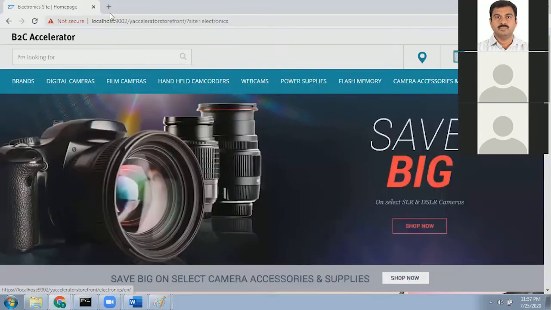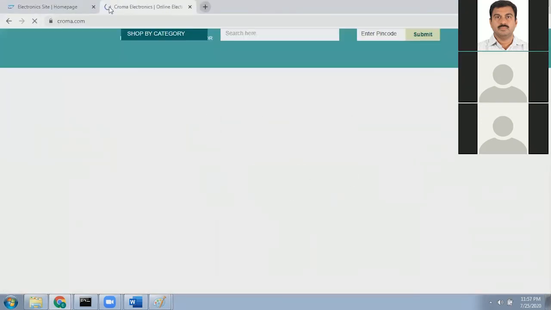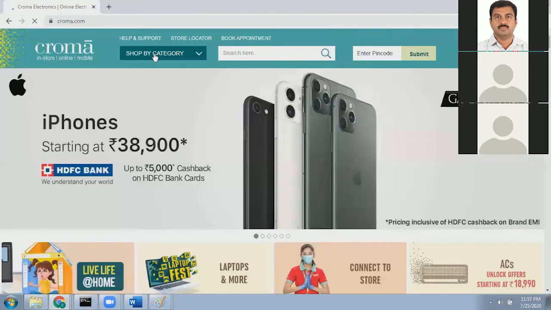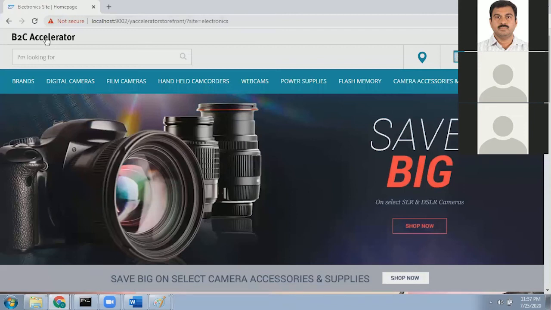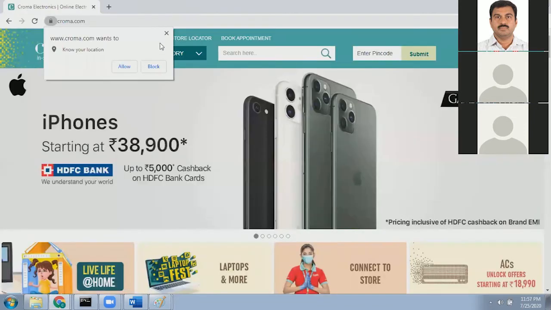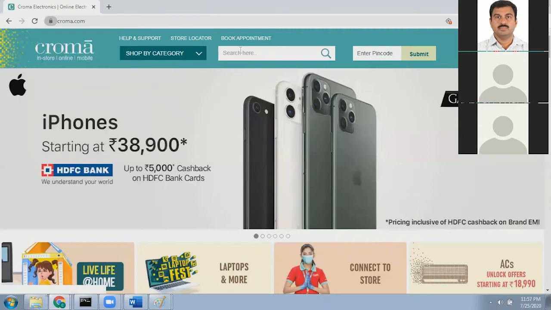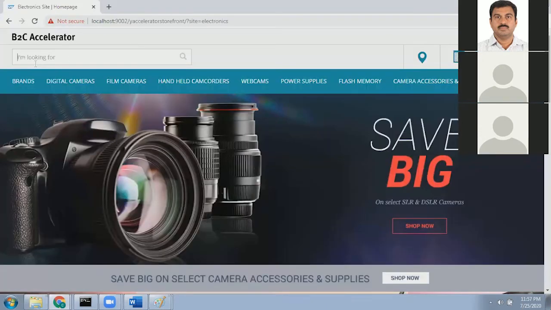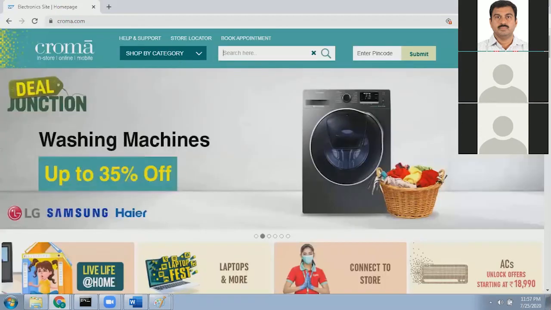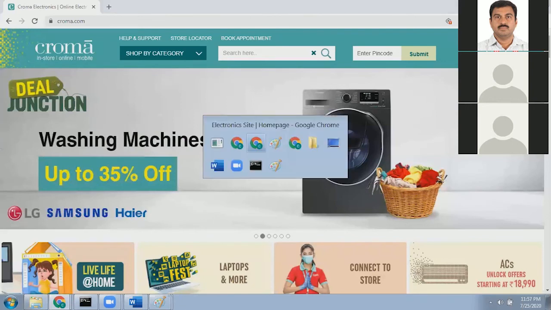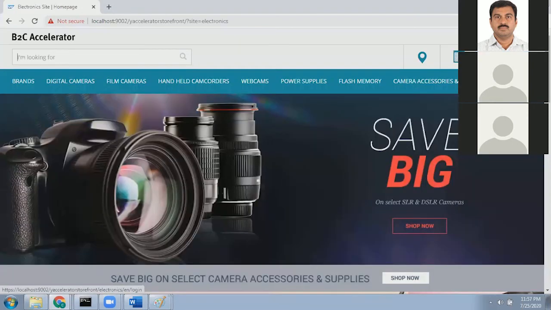Now, let's say you are working for the Chroma company. Let's see what functionality is readily available for you. In the Chroma company, there is a logo functionality. You can see there is a logo already. There is a search functionality, and you can see search is already available. There is also a sign-in registration.